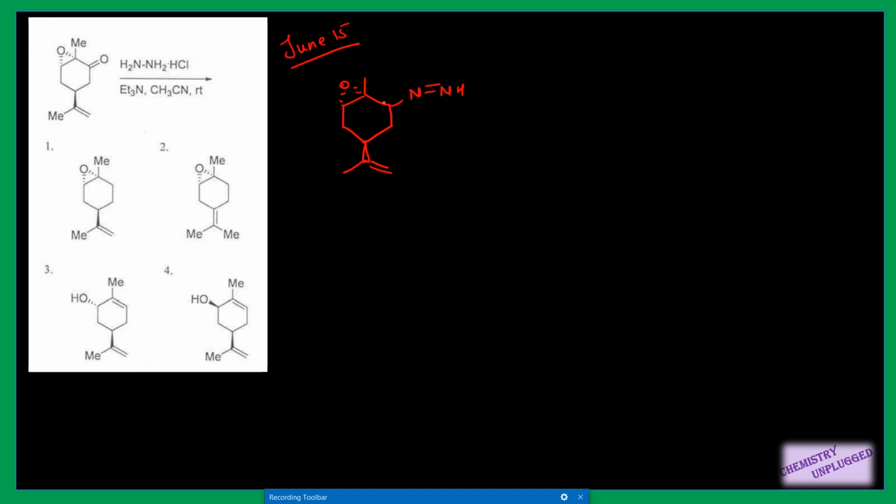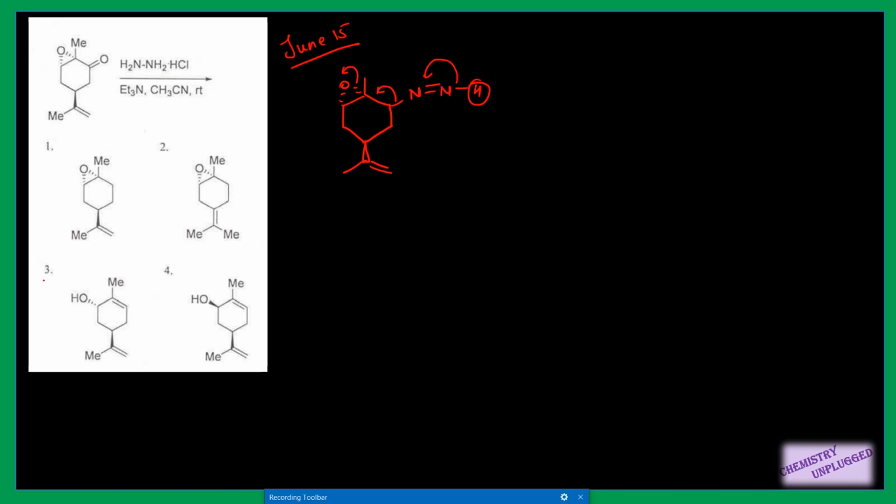This negative charge will take a proton and it will attach one H here. Then we will again use the base. So this time this base will remove this proton and this bond will shift here, this will shift here, and this epoxide ring will open. So the OH group formed after the opening of this ring will go below the plane.